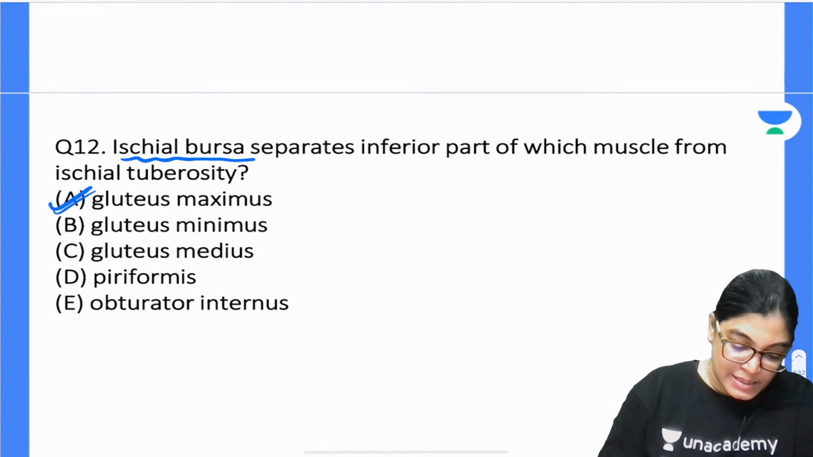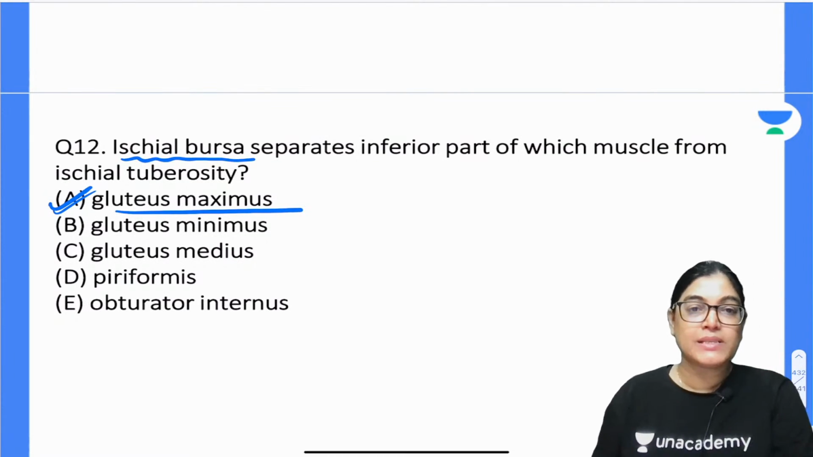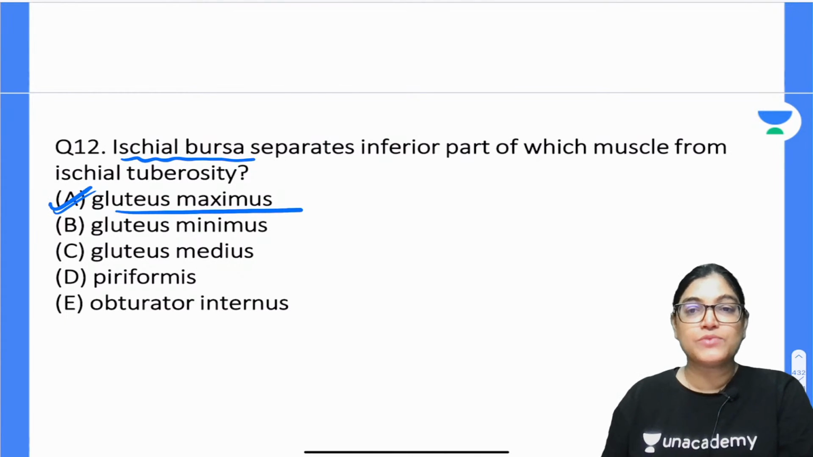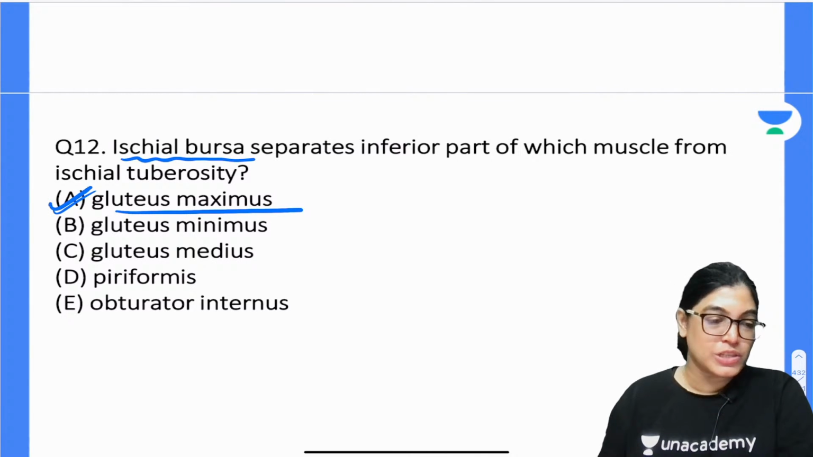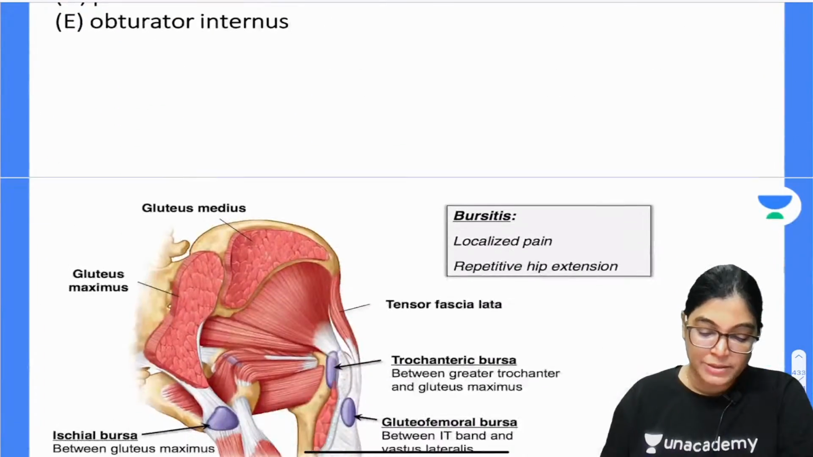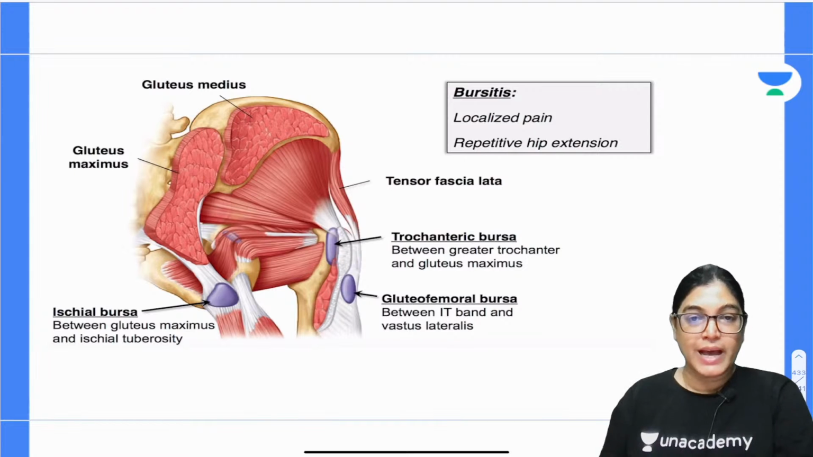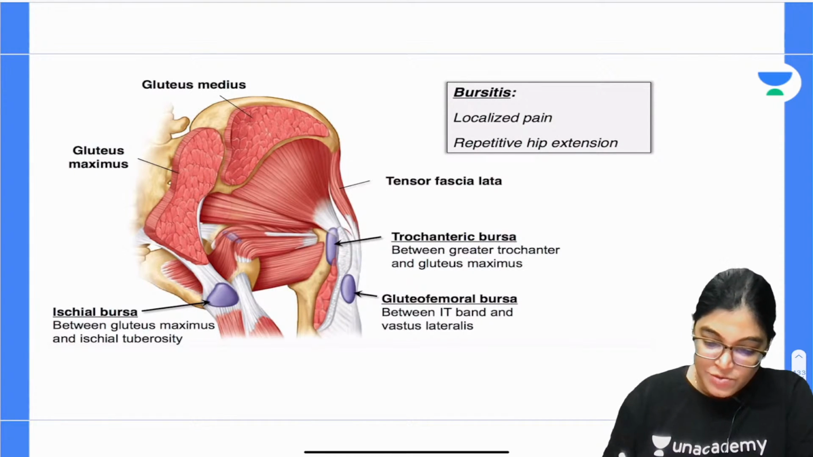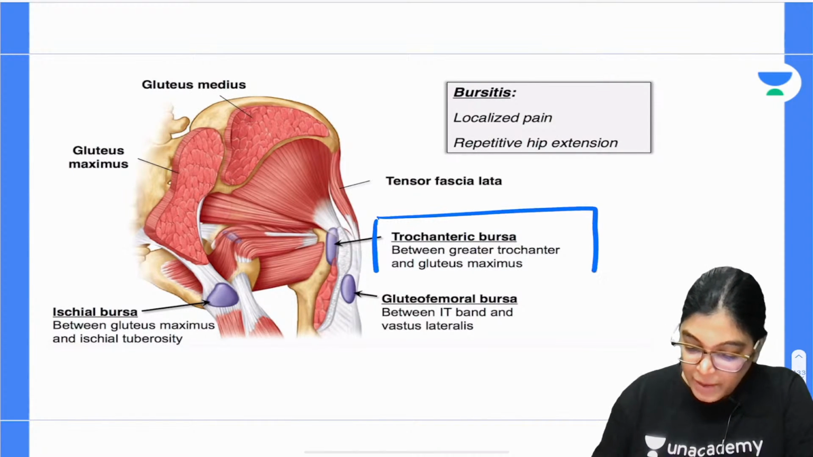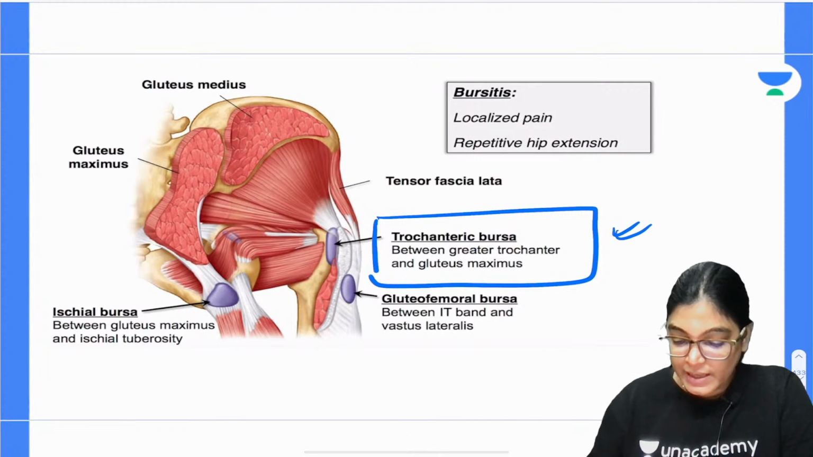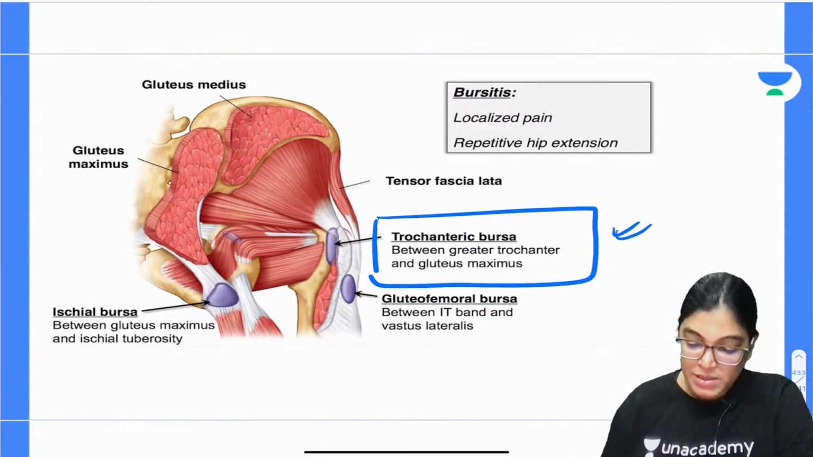Gluteus maximus is the correct answer. The ischial bursa forms the separation between the gluteus maximus muscle and the ischial tuberosity. Let me show you this diagram where the important bursas' relations have been shown. The trochanteric bursa is between the greater trochanter of the femur and gluteus maximus.